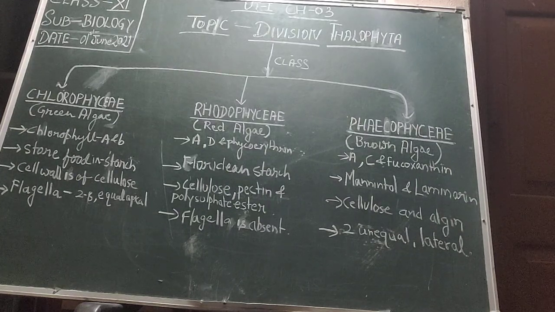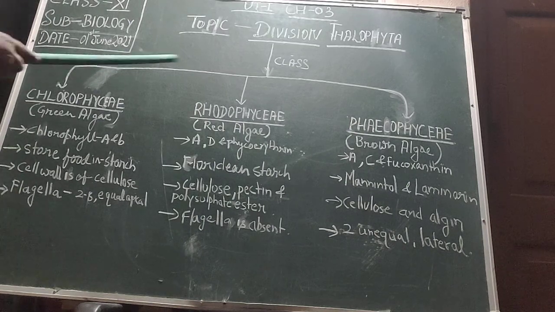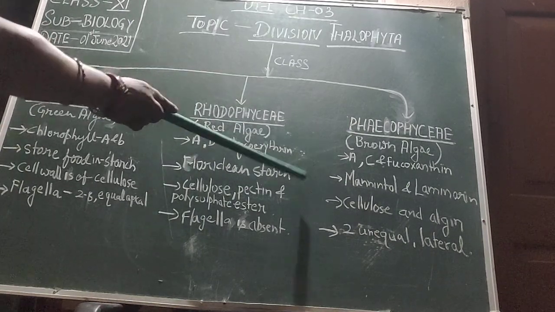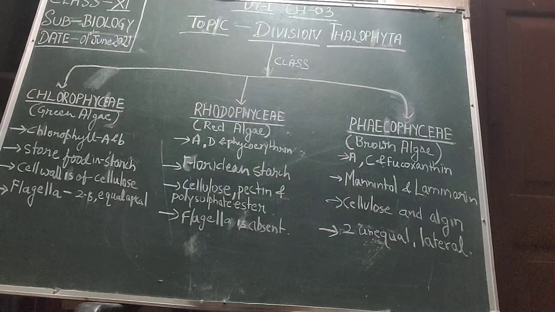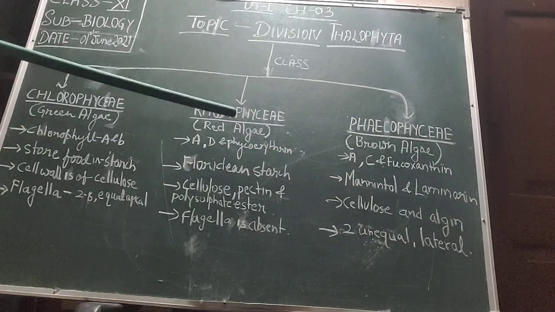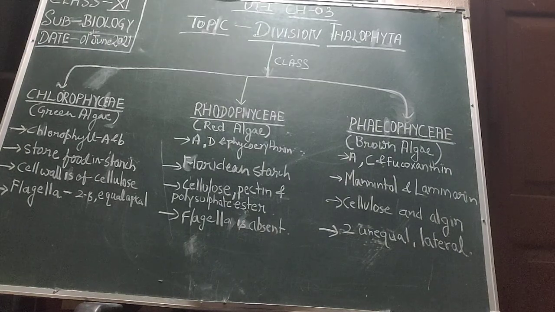So now let's discuss the division of Thallophyta. What are the divisions of Thallophyta? It is divided into the classes Chlorophyceae, Rhodophyceae and Phaeophyceae. Chlorophyceae are called green algae, Rhodophyceae red algae and Phaeophyceae brown algae.